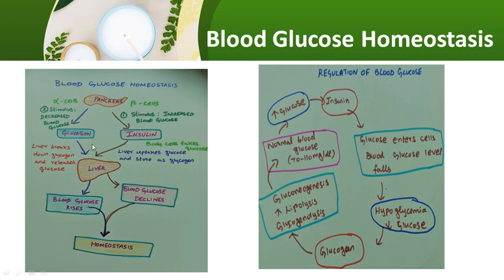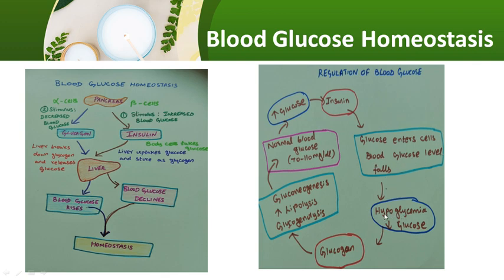So with the help of these two hormones, insulin and glucagon, blood glucose will be maintained within the range 70 to 110 milligram per dl. That is called blood glucose homeostasis. So insulin helps the entry of glucose into cells, so blood glucose level falls.